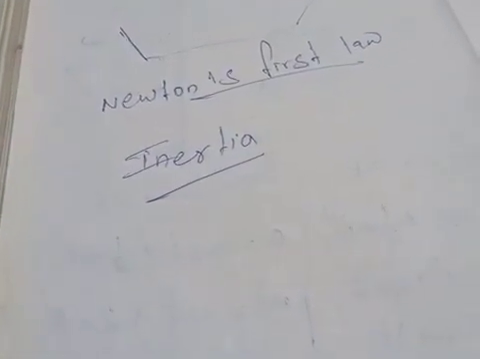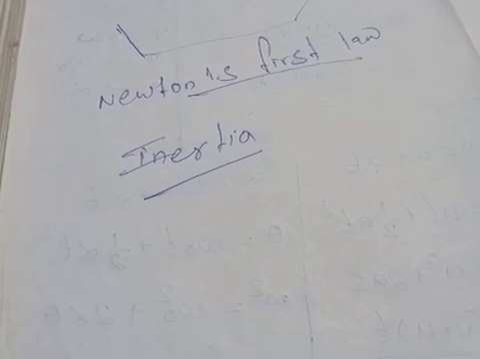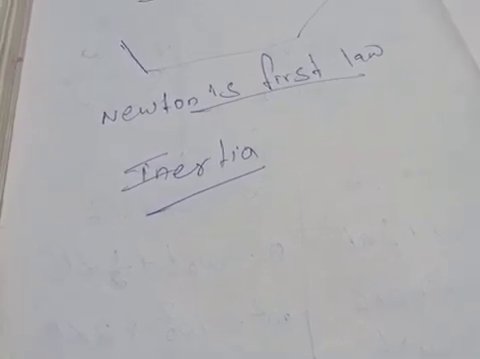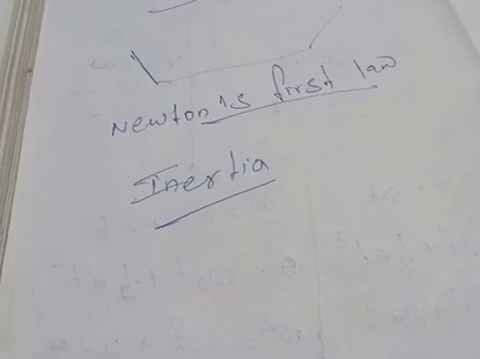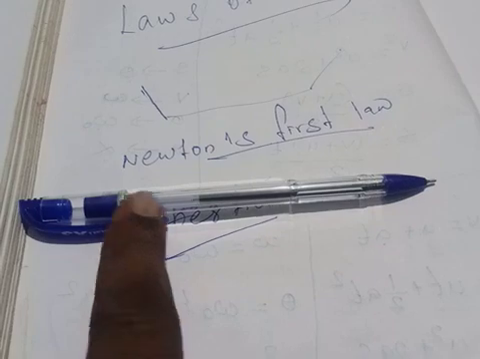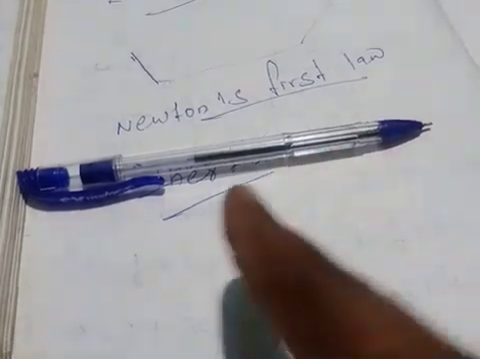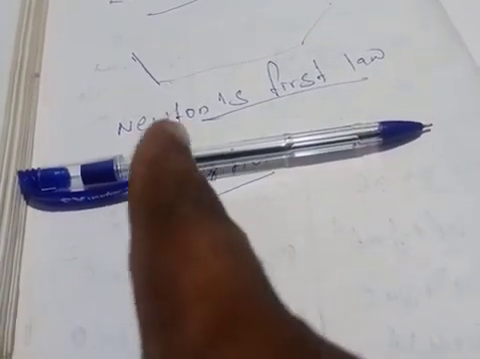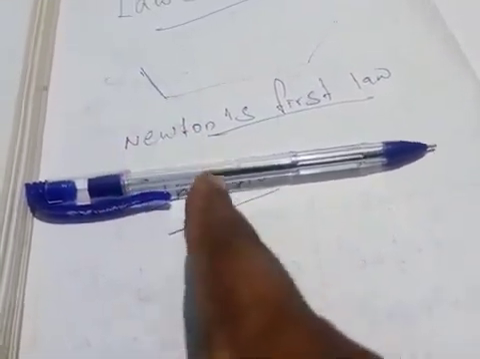So inertia means the inability of an object to move on its own or change its state of motion. Assume that this object is now at rest. So there is an inability. This pen doesn't have the ability to move by itself. That is the inability of this object. This pen doesn't have the ability to move from here. So that is the inability of this object to move on its own.